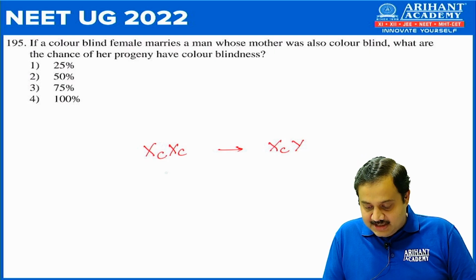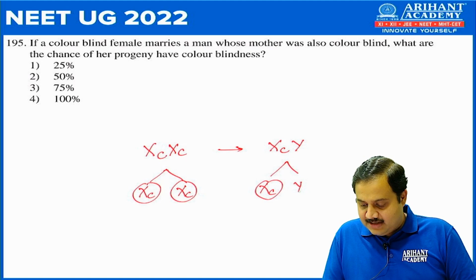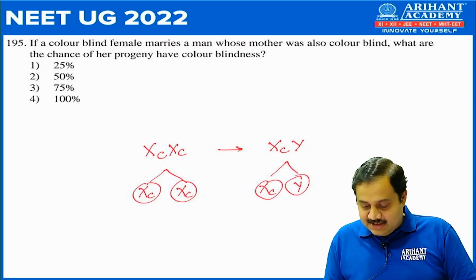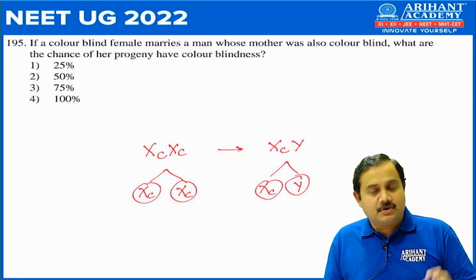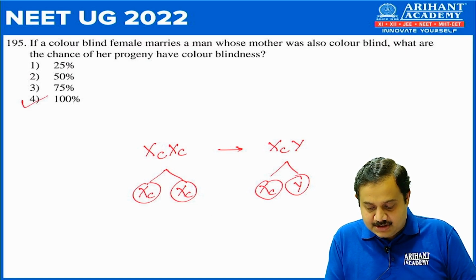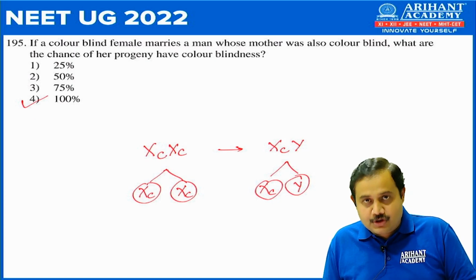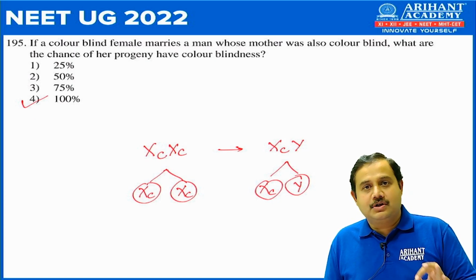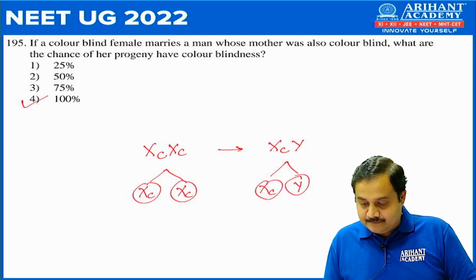Now in this case, you will get total 2 gametes here, which are Xc, and here also you get 2 gametes, Xc and Y. Every offspring produced out of this, all 100% offspring would be colorblind, because mother was also colorblind and father was also colorblind. So 100% offsprings are colorblind.